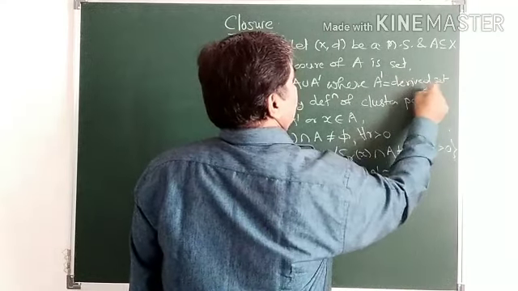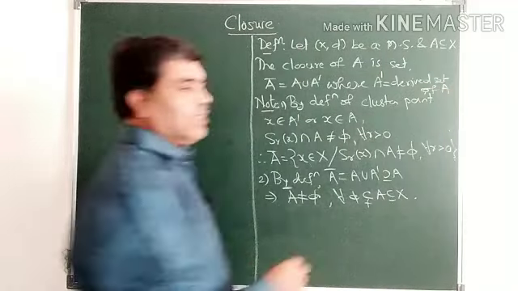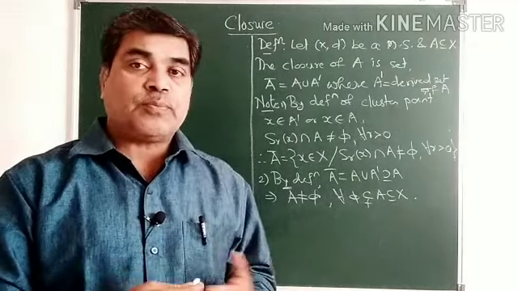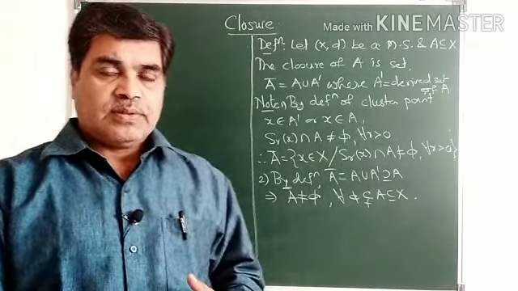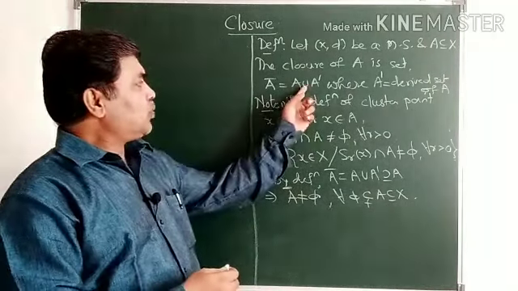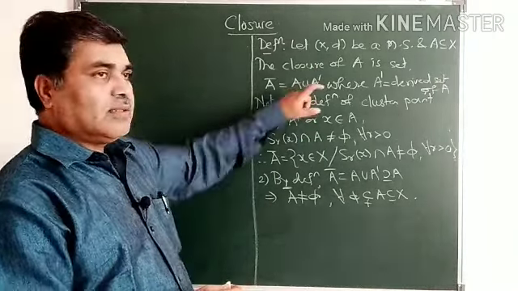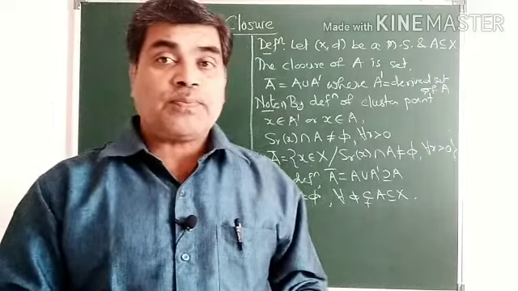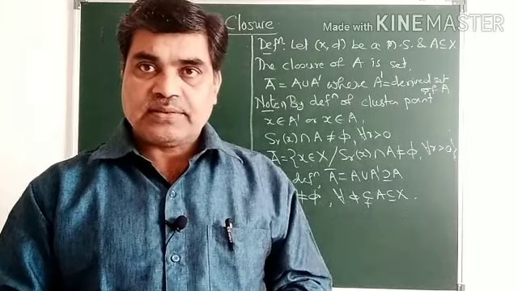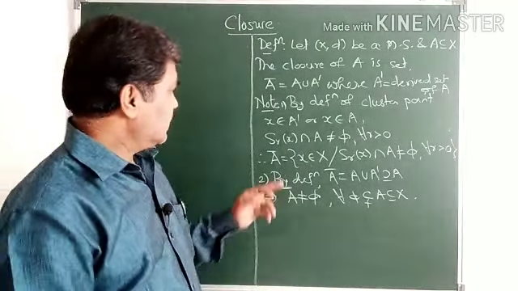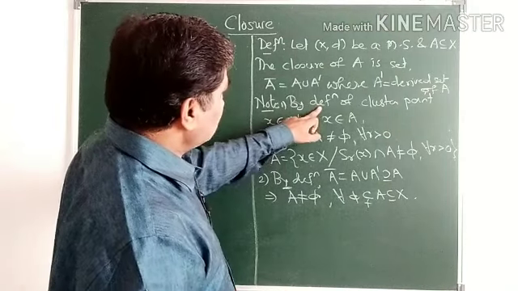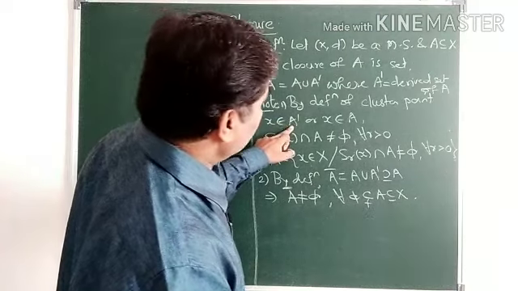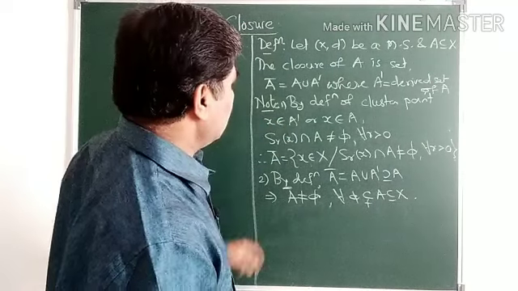What is the derived set? It is the set of all limit or cluster points or accumulation points of A. It contains all those points x belonging to X such that every open sphere about x contains at least one point of A other than x. That we have explained. So by the definition of cluster point, x belongs to A dash or x belongs to A.